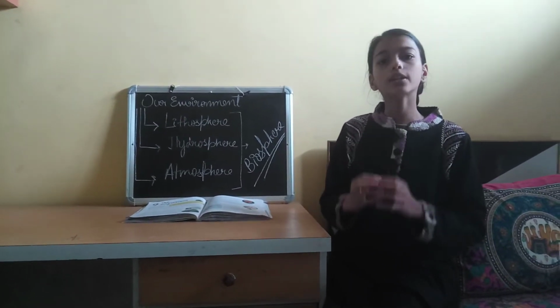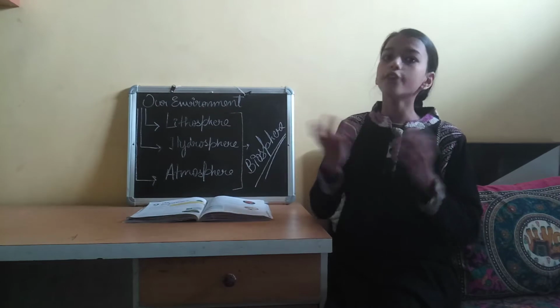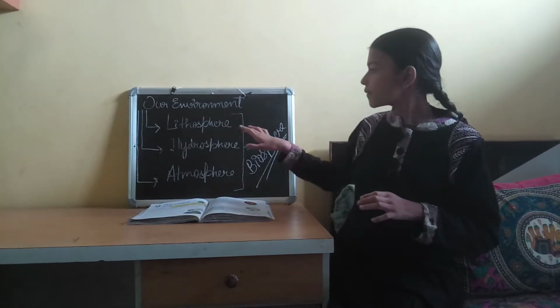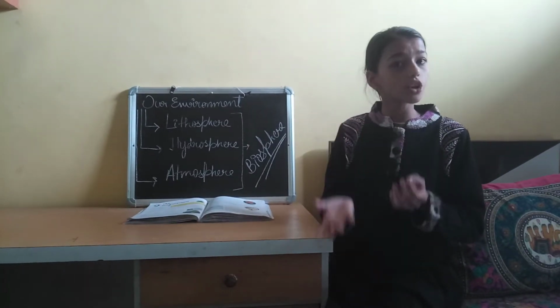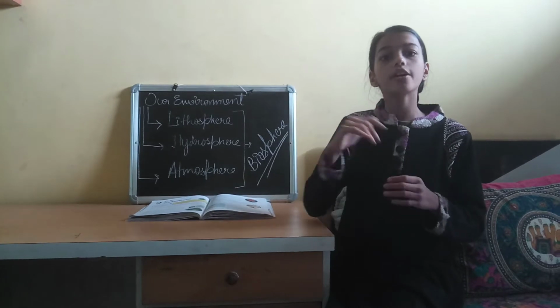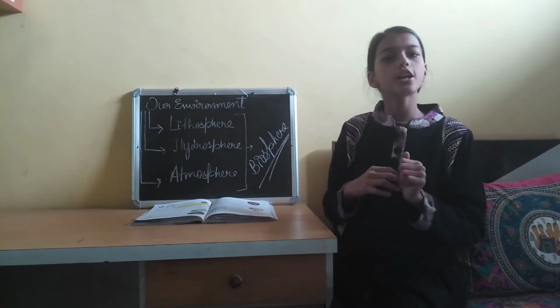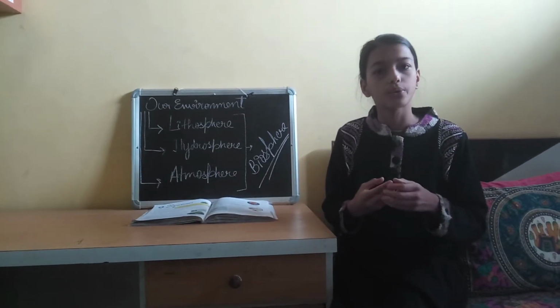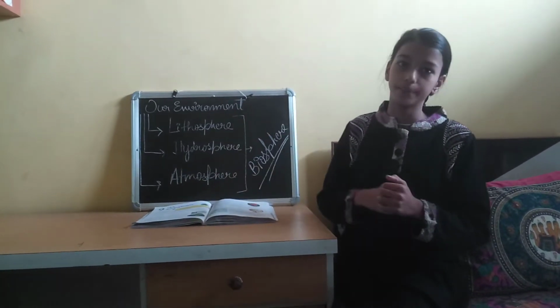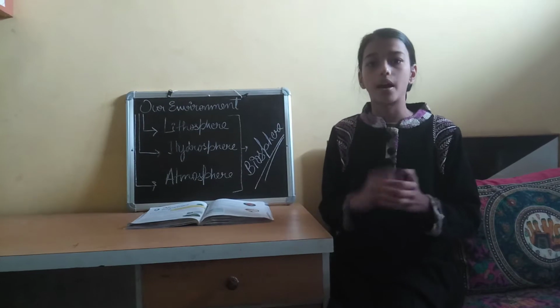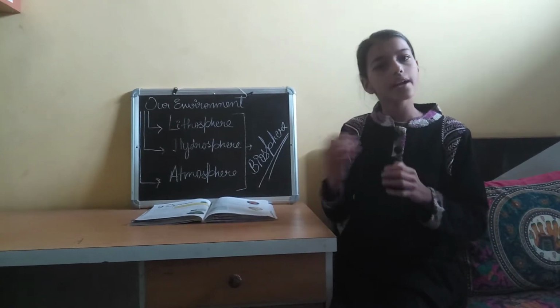Lithosphere. All the landmass of continents and the ocean floor makes up the lithosphere. Lithosphere consists of a layer of soil which is suitable for growing crops and plants. All the natural resources like coal, petroleum are found in this layer. It is divided into three parts: core, mantle and crust.